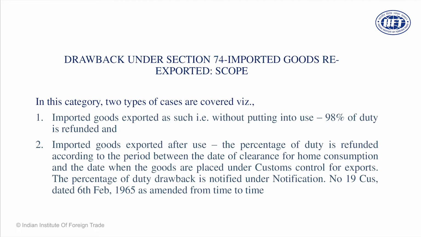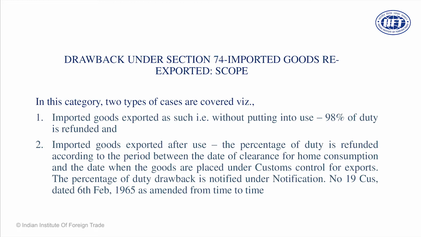And dear friends, in that case, he is entitled to claim drawback. Whatever he pays, he will get 98% of that refunded. So 98% of that will be refunded and he will get that drawback. This drawback must be claimed within 3 months. Now, how is this 3 months to be measured?